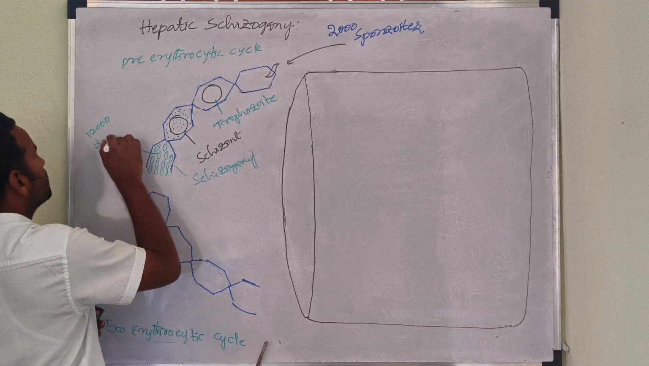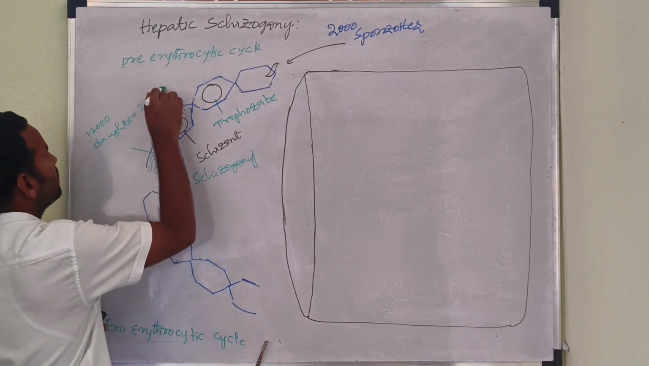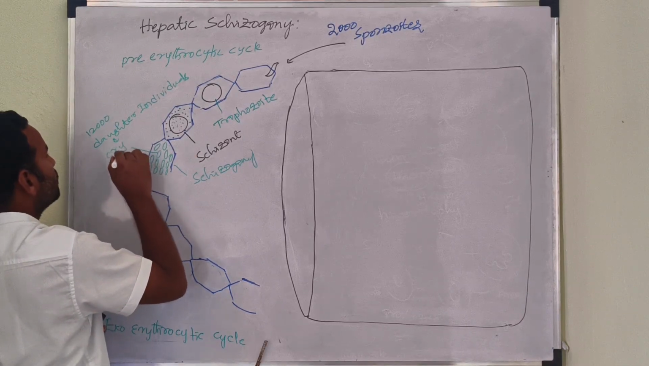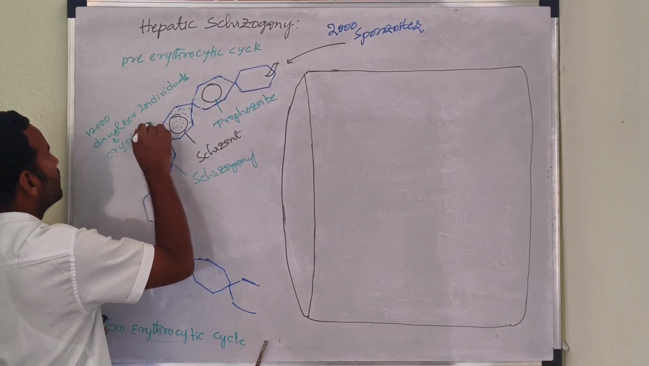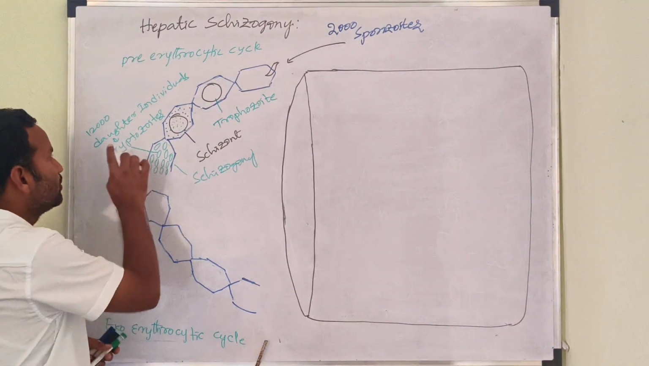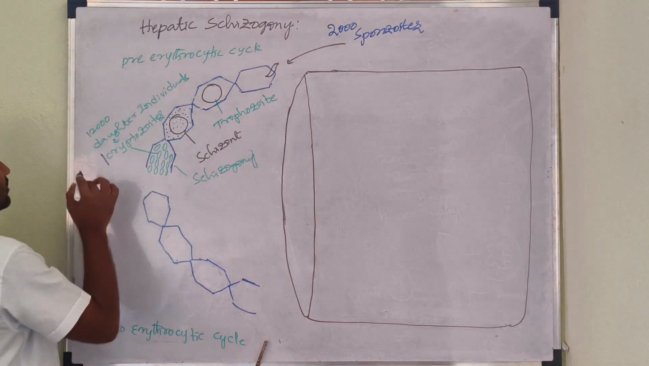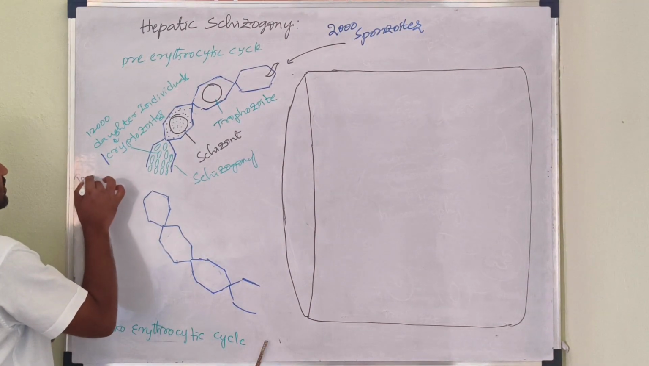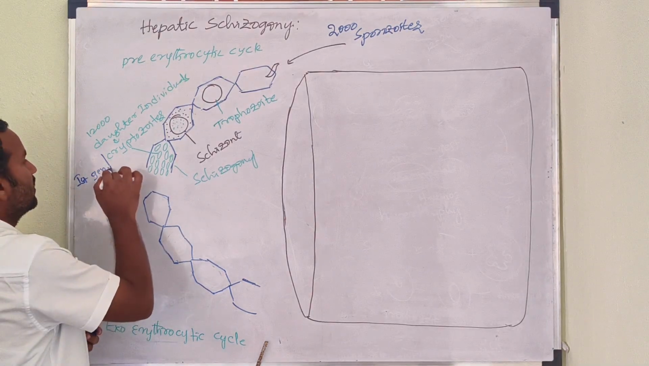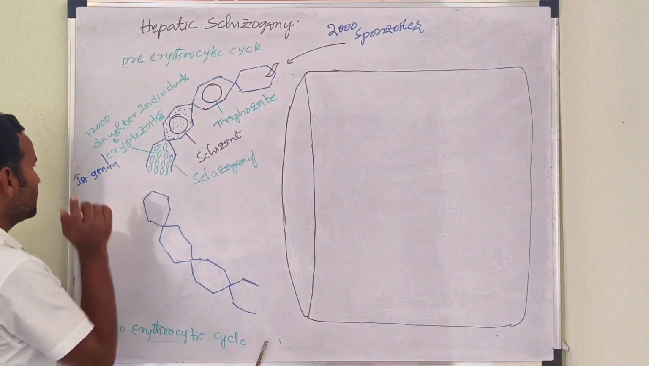These 12,000 daughter individuals are called cryptozoites. The cryptozoites are otherwise called first generation merozoites. Here M stands for merozoites. That's it.